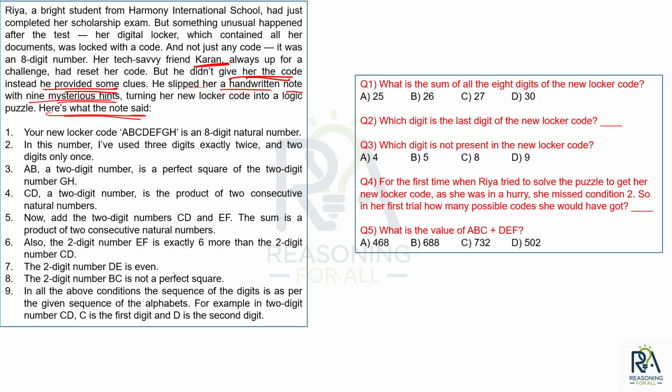Which digit is the last digit of the new locker code, which digit is not present in the new locker code. For the first time when Riya tried to solve the puzzle to get her new locker code, as she was in a hurry, she missed condition 2. So in her first trial, how many possible codes she would have got? What is the value? So finally, the answer that will come is a definite answer. You are going to get a definite answer, a definite 8 digit number. Okay, let's move ahead and get Riya's code.